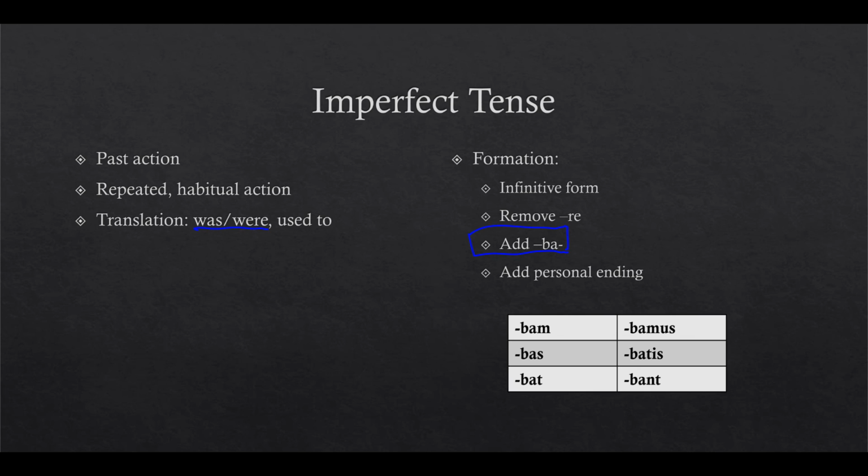Think of an imperfect sheep. And this is very imperfect because I am bad at drawing. Imperfect sheep uses BA because sheep go ba. So remember that. If you see a BA, that means it's imperfect.